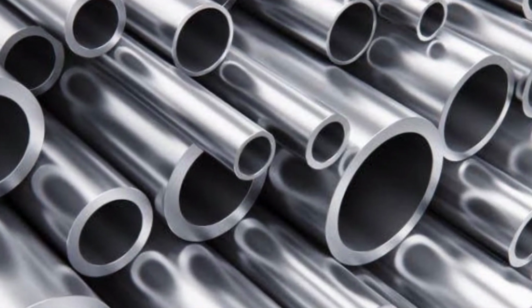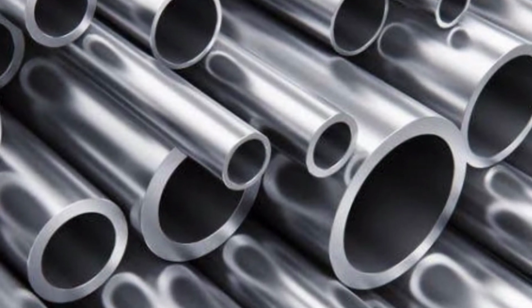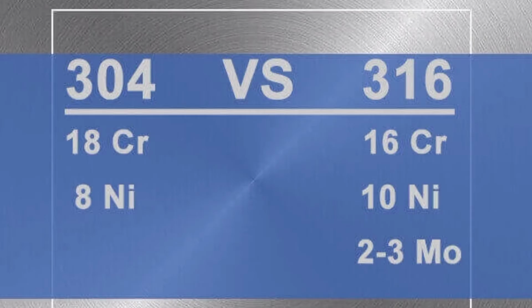SS316 grade is the second most common form of stainless steel. It has almost the same physical and mechanical properties as 304 stainless steel and contains a similar material makeup. The key difference is that 316 stainless steel incorporates about 2 to 3% molybdenum. The addition increases corrosion resistance, particularly against chloride and other industrial solvents.